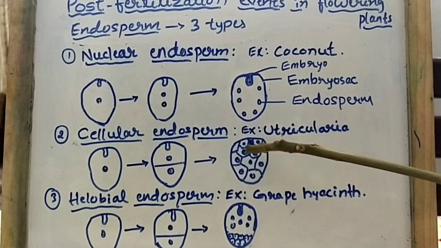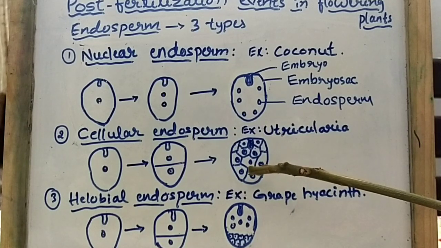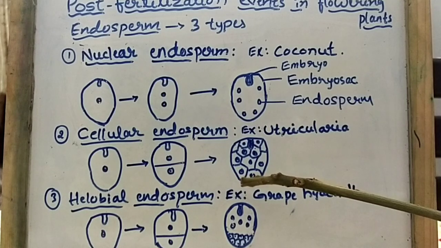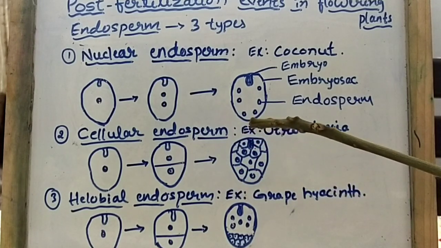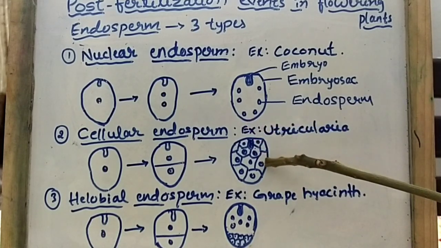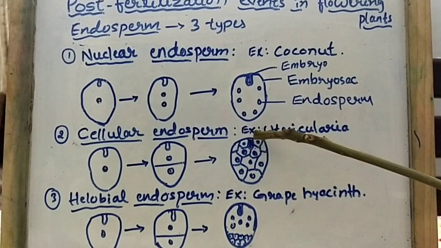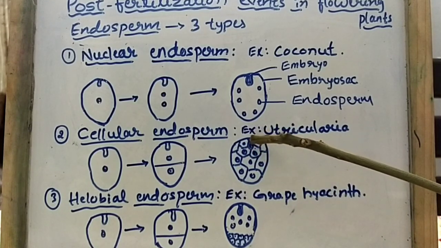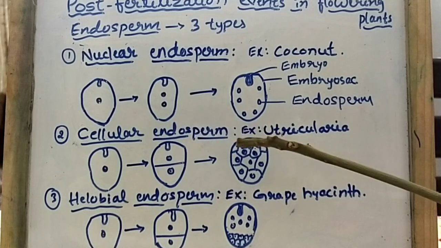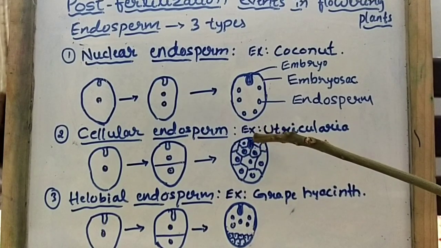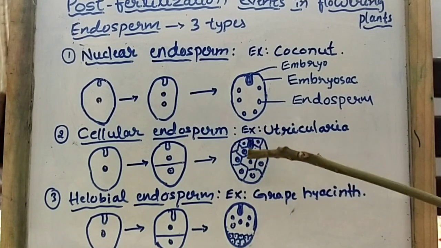So in this endosperm you can see many cells. Why? Because of karyokinesis as well as cytokinesis. The primary endosperm nucleus divides many times and each division is followed by wall formation. That's why we can see many cells here, and this is the embryo. Understood? So this is the cellular endosperm, where karyokinesis is followed by cytokinesis and many cells are formed.